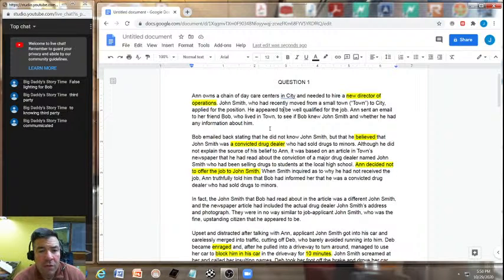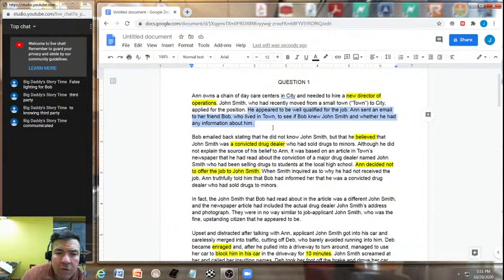Now, John Smith, who had recently moved from a small town to city, we already read this, applied for the position. We already know the position, the new director of operations. He appeared to be well qualified for the job. Okay. Anne sent an email to her friend Bob, who lived in town, to see if Bob knew John Smith and whether he had any information about him. What do you think this particular fact here goes to?